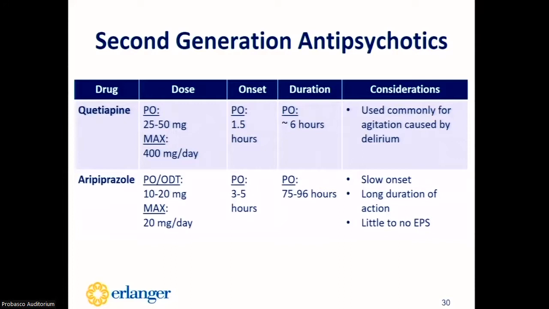Aripiprazole is dosed at 10 to 20 milligrams per day, with 20 milligrams being the max daily dose. This medication can last much longer than the other agents in this drug class. So this agent is going to be more commonly used as maintenance therapy in those patients with psychiatric disorders. And it does have little to no EPS, which is beneficial to those that are needing to take this medication for a longer period of time.